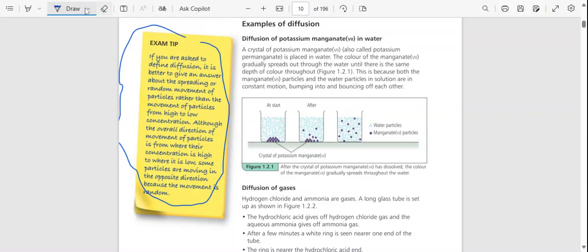Going back to what we had here. Examples of diffusion: diffusion of potassium manganate (VII) in water. A crystal of potassium manganate (VII), also called potassium permanganate, is placed in water. The color of the manganate (VII) gradually spreads out through the water until it is the same depth of color throughout. This is because both the manganate (VII) particles and the water particles in solution are in constant motion, bumping into and bouncing off each other.